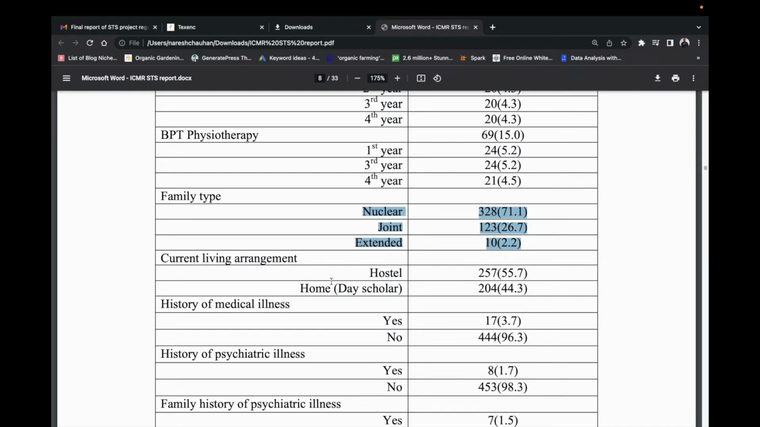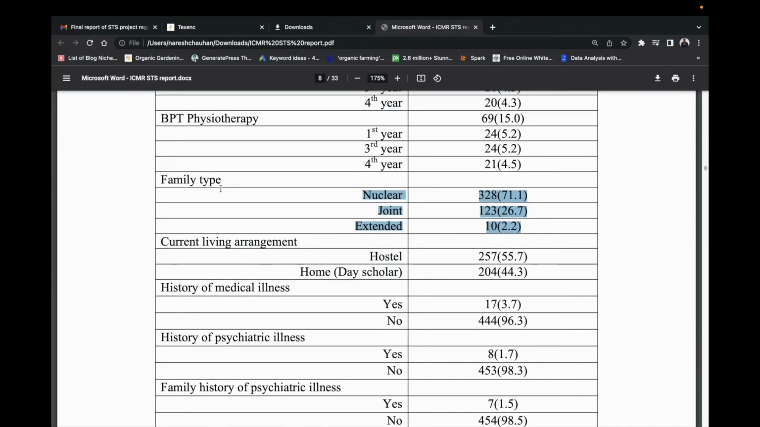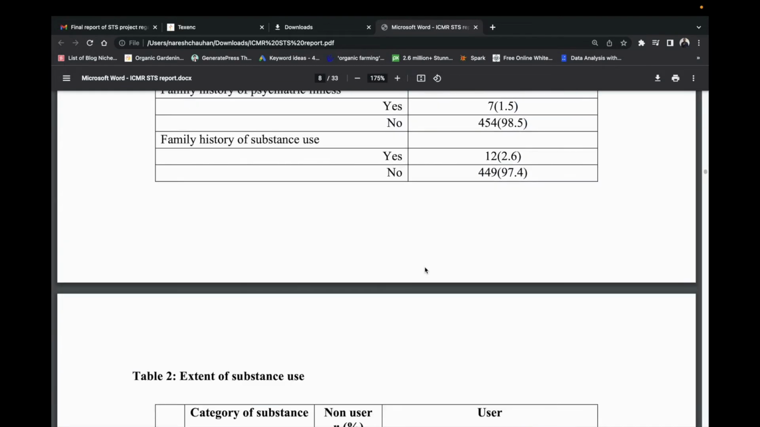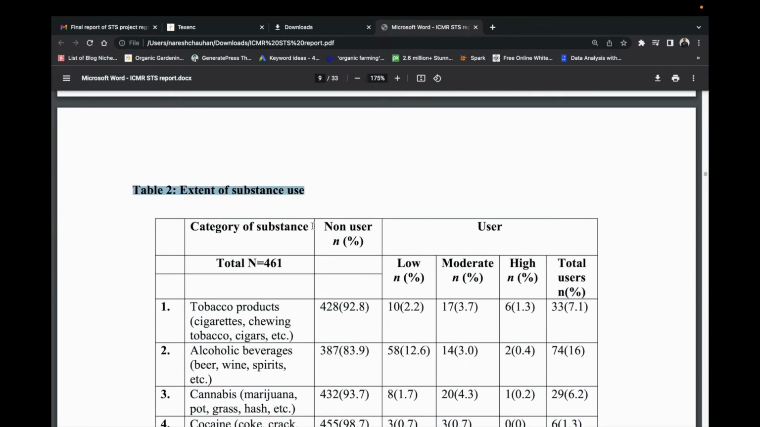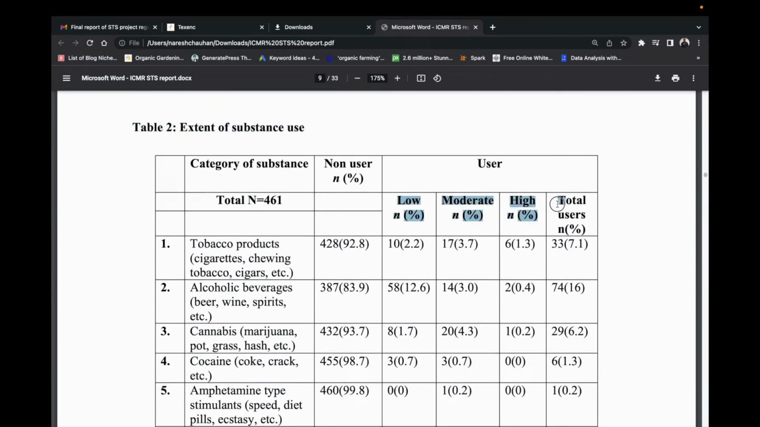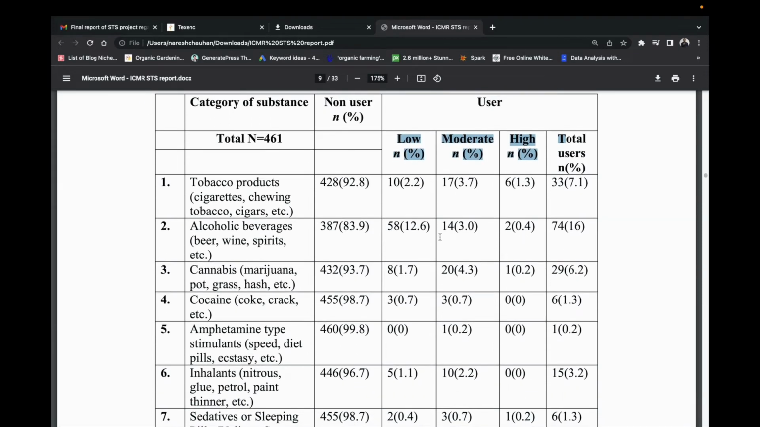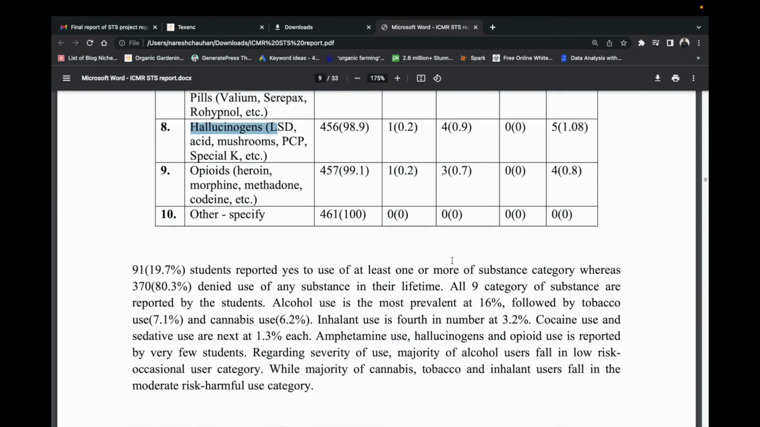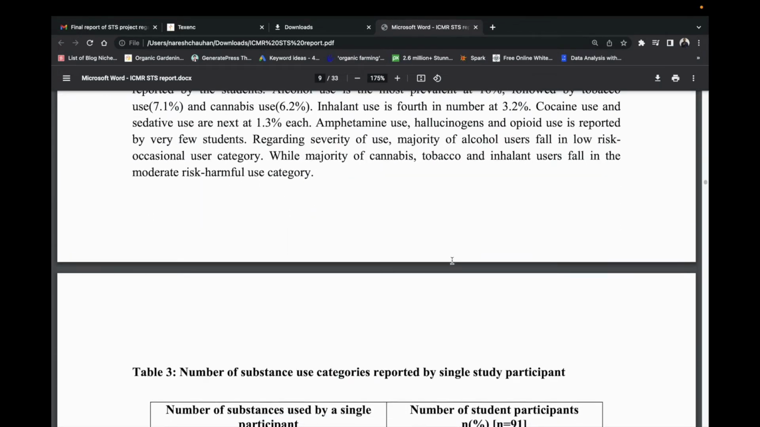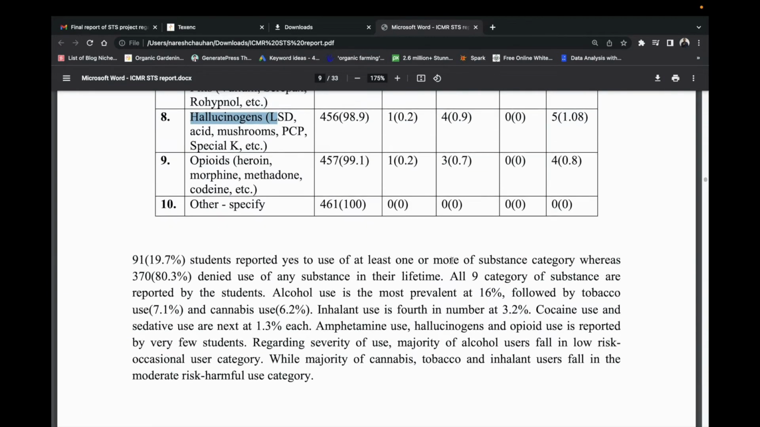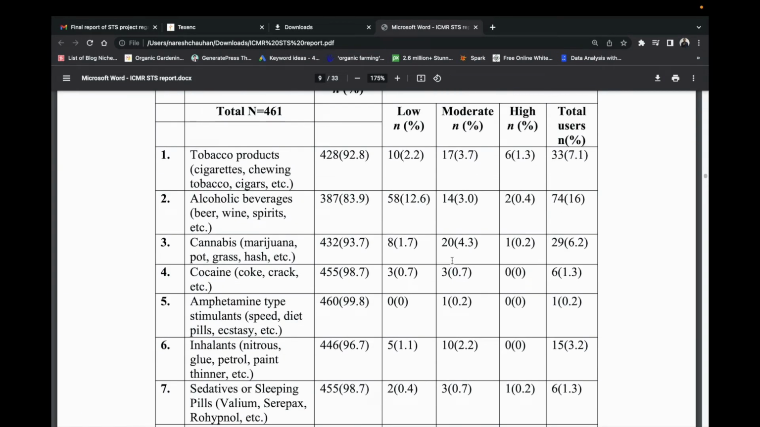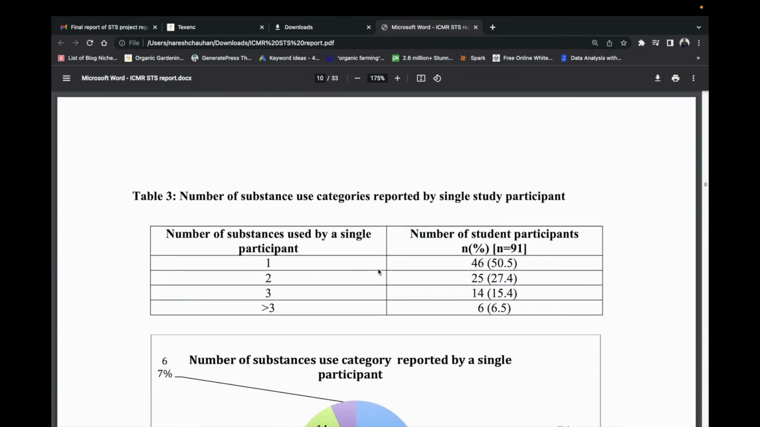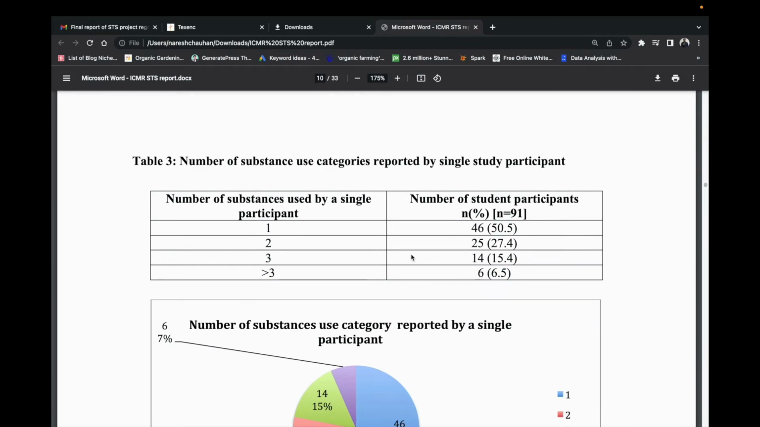Then our second table would be the extent of substance abuse. So total participants, non-user and user. Among users, we have the categories low, moderate and high user. Then tobacco, alcohol, cannabis, amphetamine, sedatives, hallucinogens, as percentages. We can see here that in total user percentage, the maximum users are alcohol users, followed by 7.1 tobacco, and then cannabis, and the frequency decreases for the other substances. This is how we report our data.